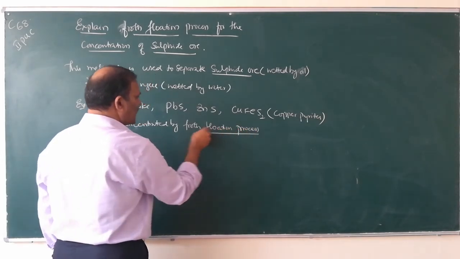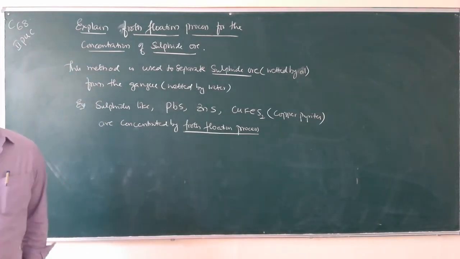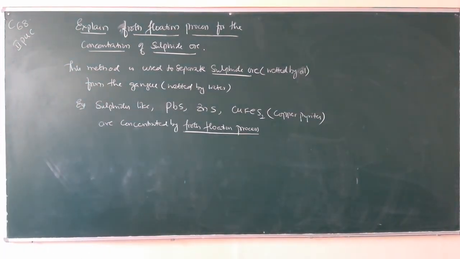That means sulfide ores are concentrated by the froth flotation process.